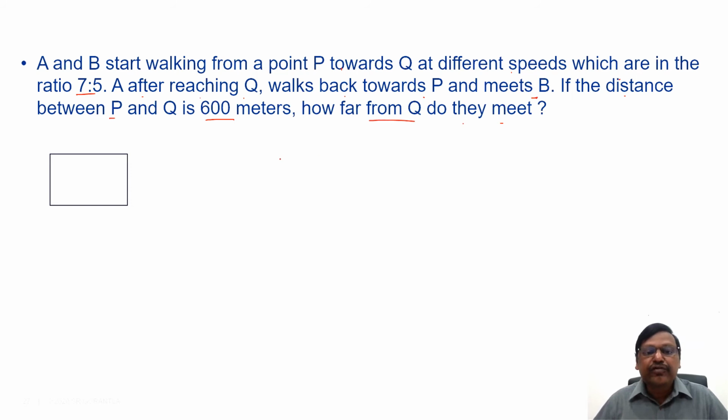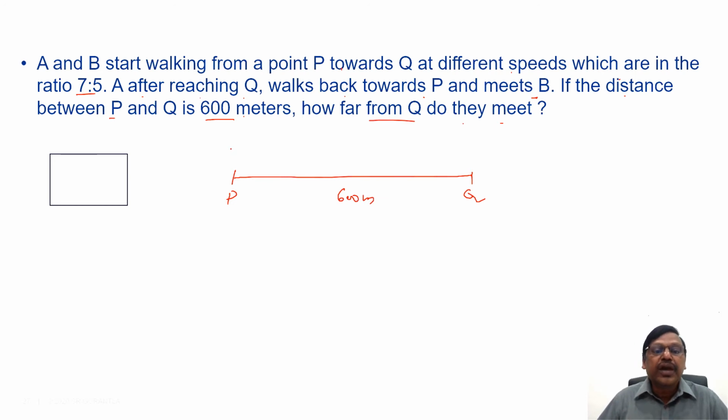Now, if you look at this here, let's say the distance between P and Q is here. The distance as per the question is 600 meters. Now A and B both start here. A goes to Q and then returns and comes, let us say, up to here. By then B comes here and they meet.